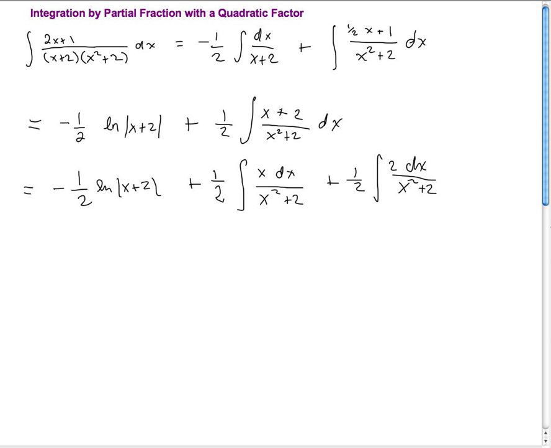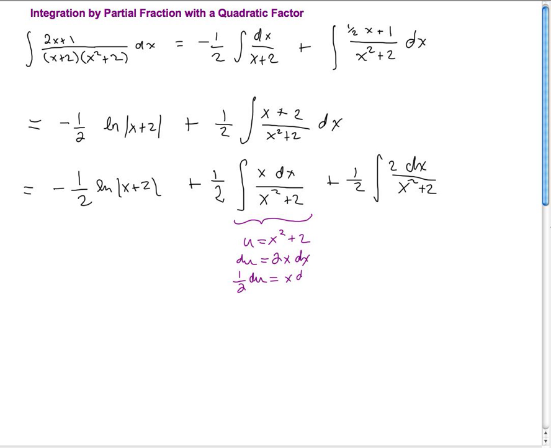Well, let's use some, I like purple writing here. This one, well, this one can be a u substitution, right? U equal x squared plus 2, because we've got an x and an x dx up there. So if u is equal to x squared plus 2, du is equal to 2x dx, or 1/2 du is equal to x dx.